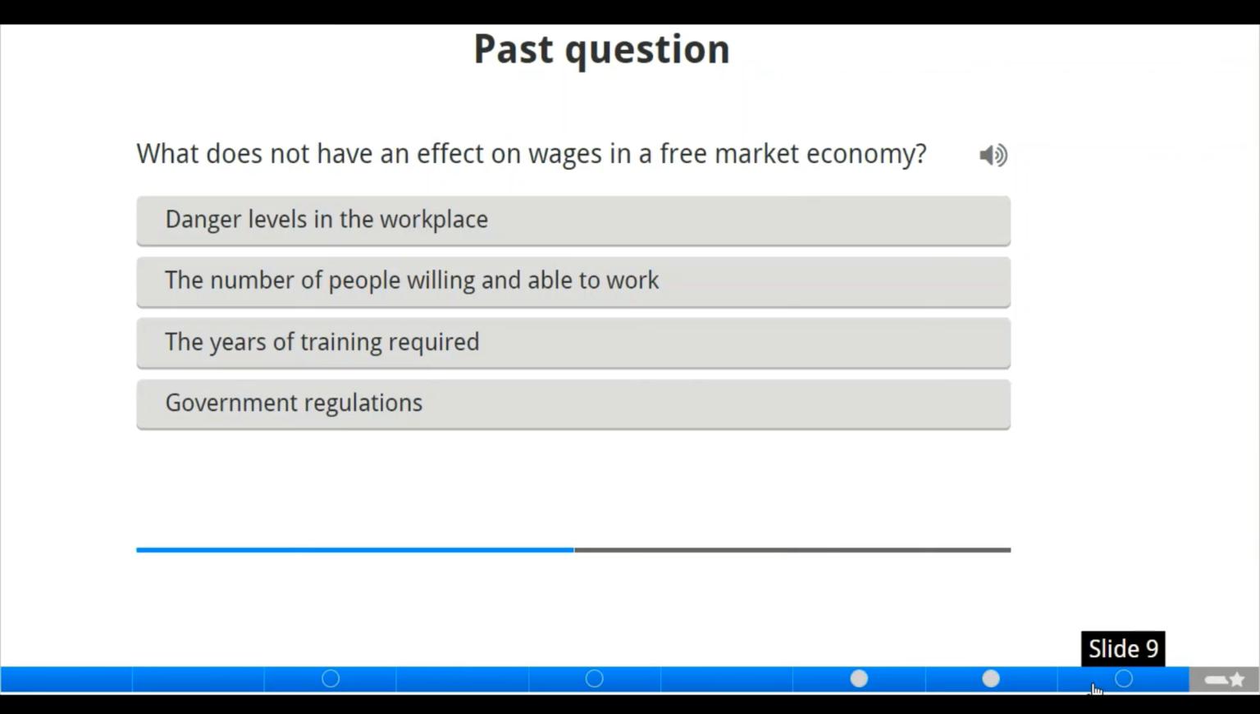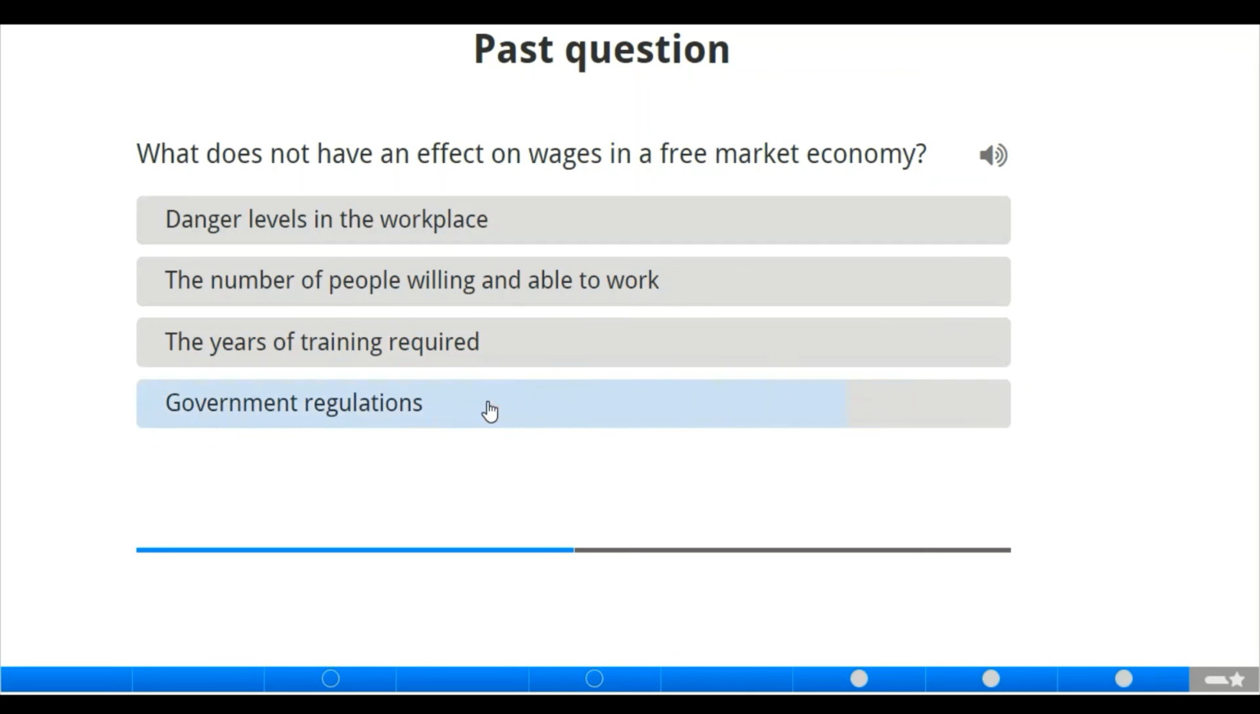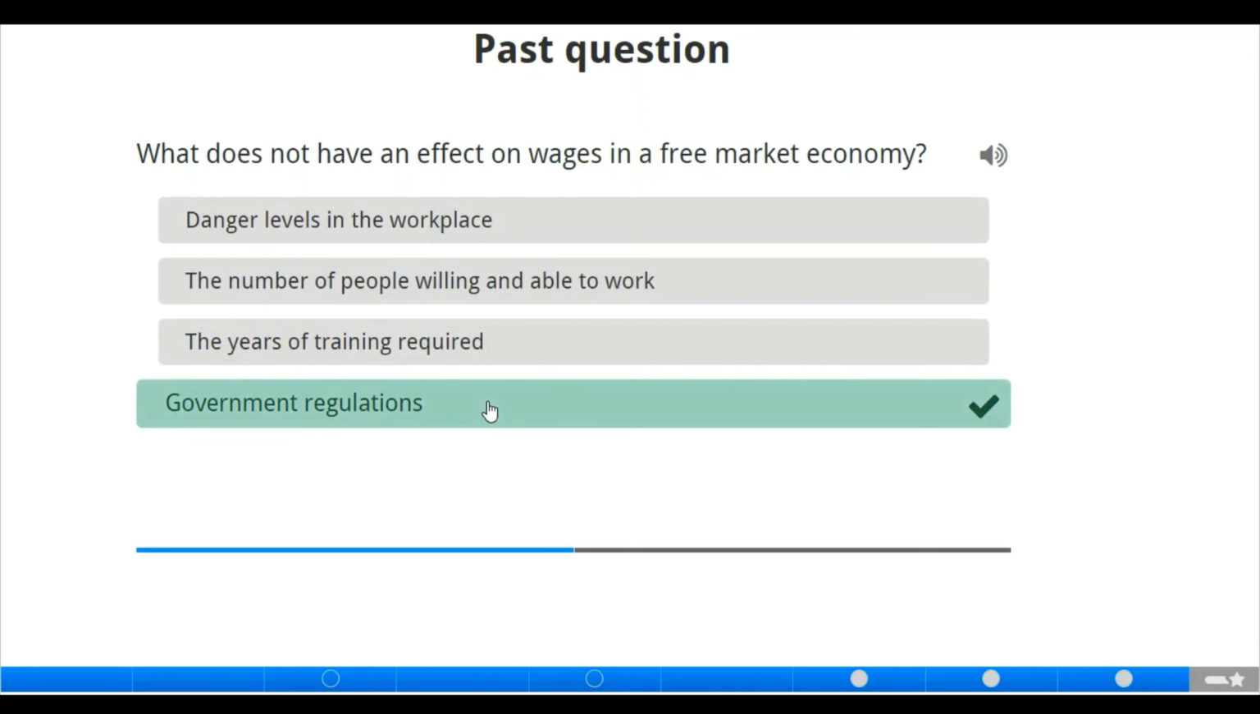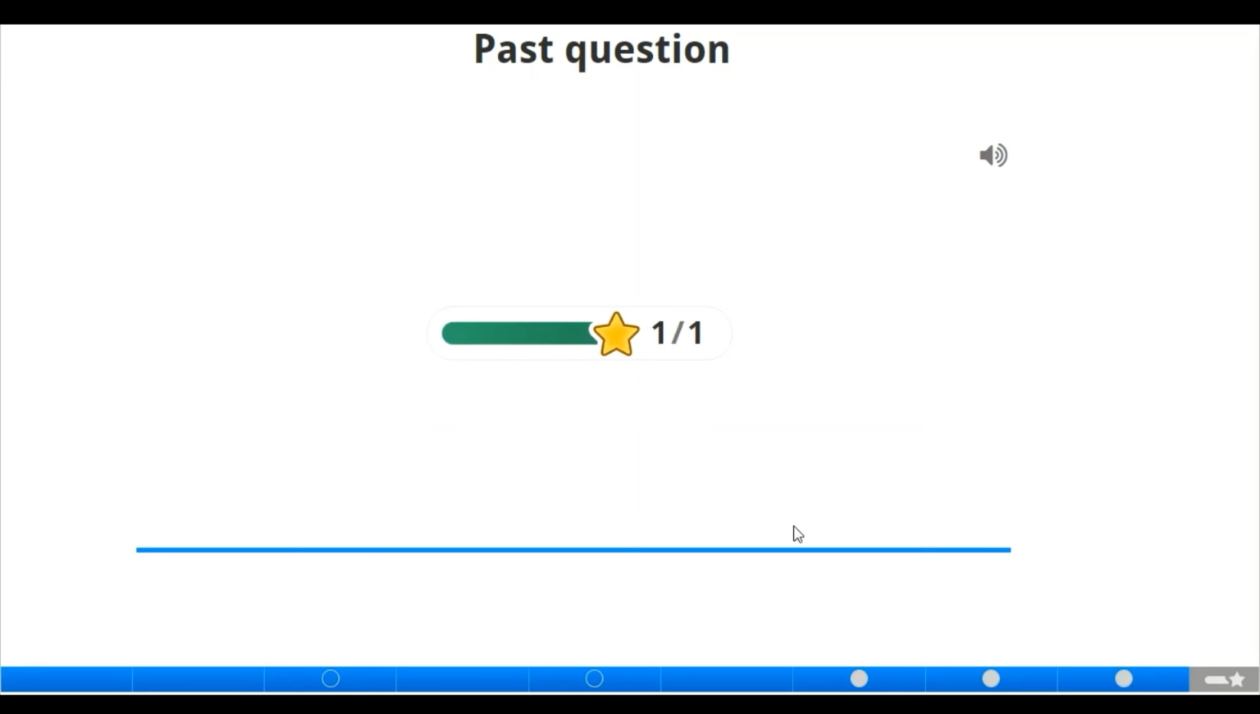What does not have an effect on wages in a free market economy? What doesn't have an effect on wages in free market economy, which is also known as market economic system? Now, danger level in the workplace, the number of people willing and able to work, the years of training required, and the government regulation. What do you think should be the answer? Of course, it's government regulation. Without government regulation, free market economy can still operate.